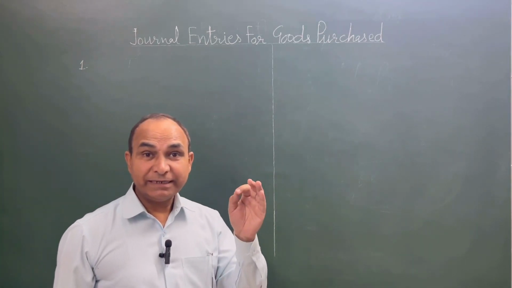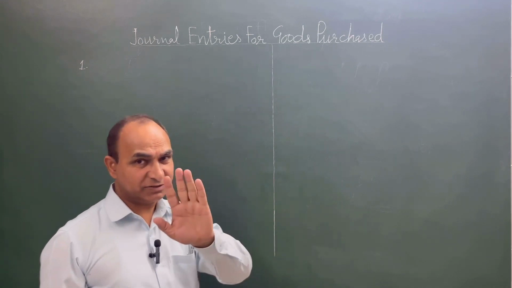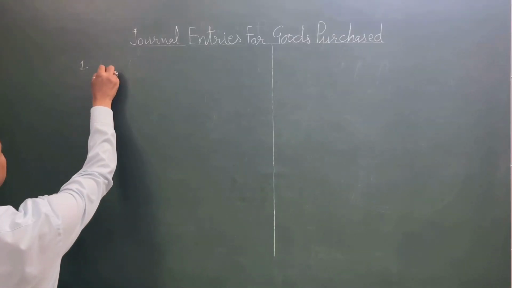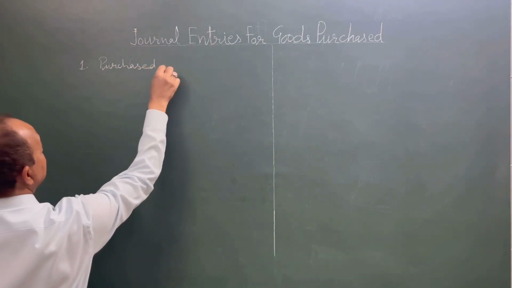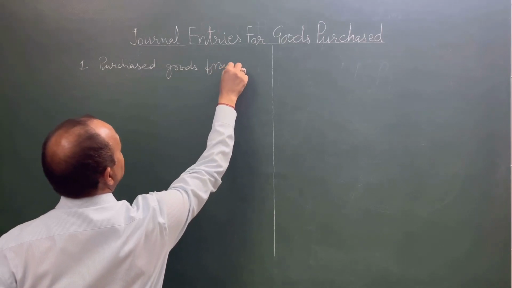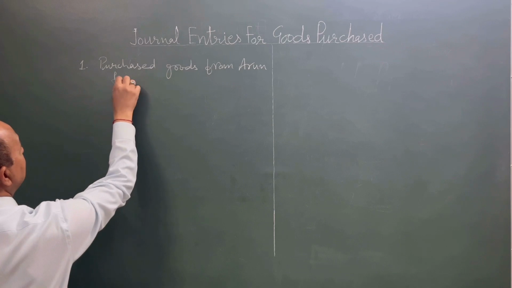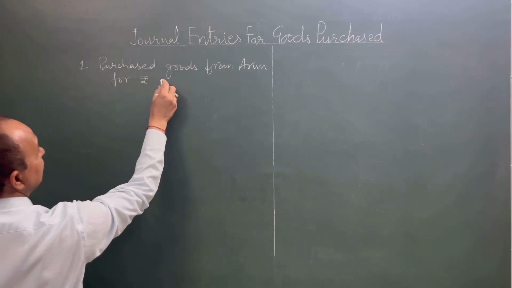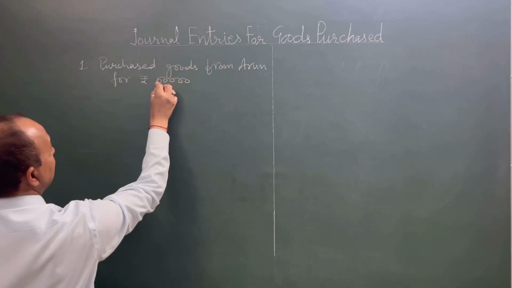If the name of the supplier is mentioned in the transaction, for example, purchased goods from Arun for rupees, suppose 50,000.